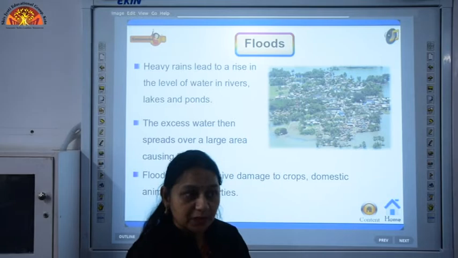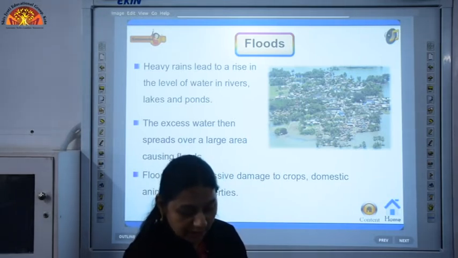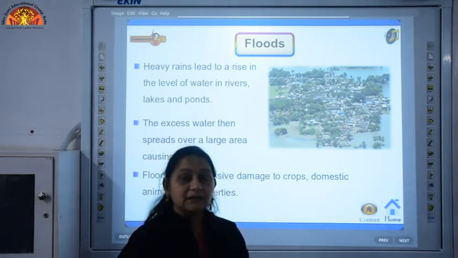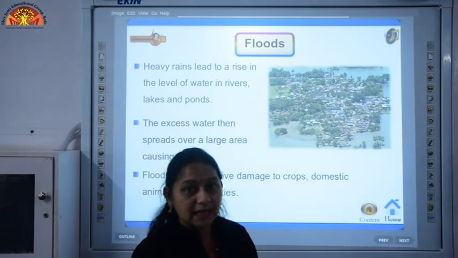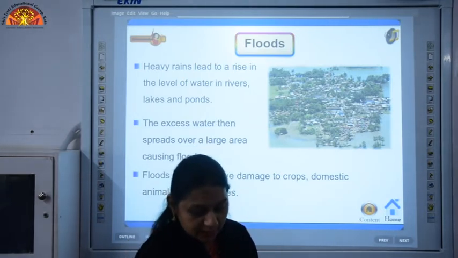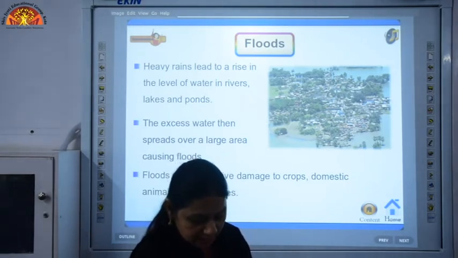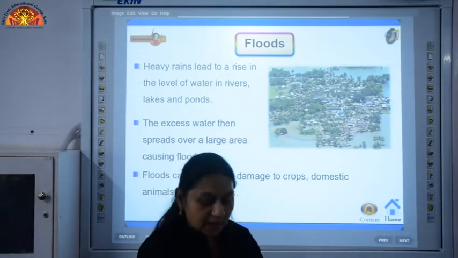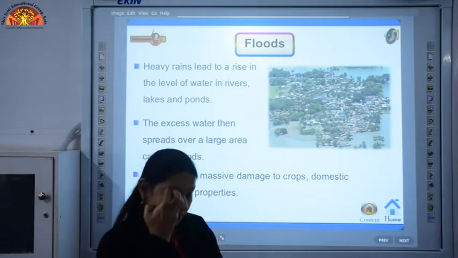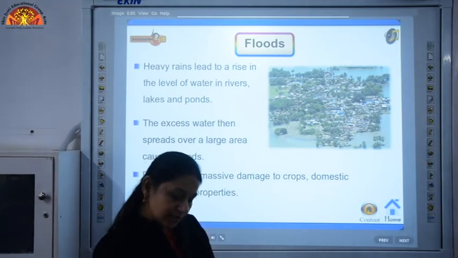in Jammu Kashmir, it created havoc, and it was unprecedented rains, means rains that never happened before. So, this much rain happened in 2014 in Jammu and Kashmir, and that caused a very big damage, a devastating damage in Jammu and Kashmir.